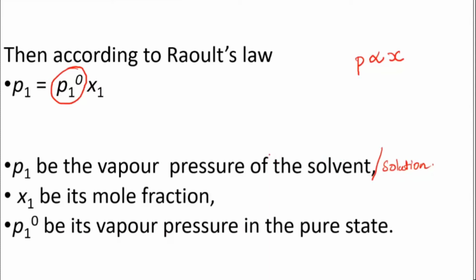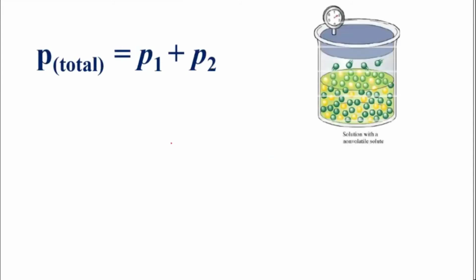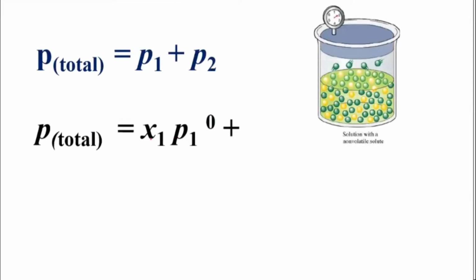Then we can calculate the total pressure. P total is equal to P1 plus P2. If I calculate the total pressure, in this case the P1 value we will get is P1 naught into X1. What about P2? P2 is for the solute particles. If you want to calculate the vapor pressure of the solute particles, you should have vapors of the solute, and there are no vapors of the solute being formed to exert a pressure. So this whole value will come out as 0. There is no value. We can't get any P2 value here because there are no vapors being formed for that particular solute.